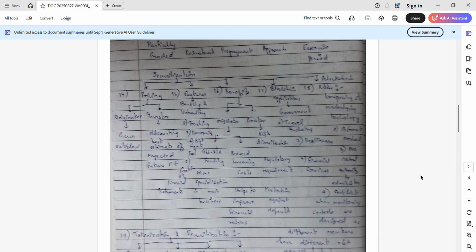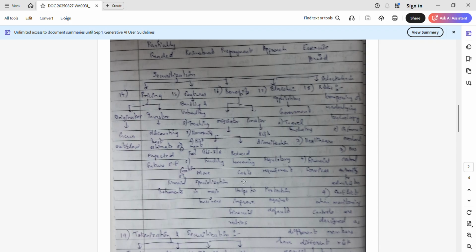In case of the originator, it is off balance sheet funding, more specialization in terms of buying business, and reduced borrowing costs. And one more point for the originator is that it helps to improve financial ratios. In case of the investors, there is risk diversification, regulatory requirement, and protection against default. These are the benefits of securitization.